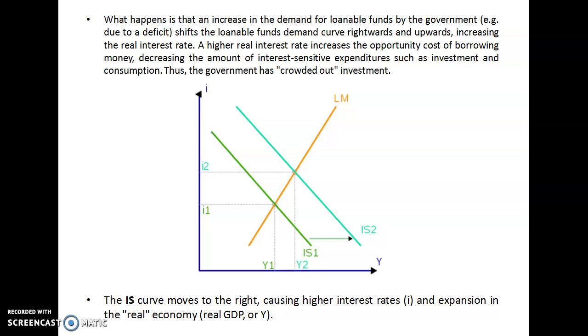The IS curve moves to the right, causing a higher interest rate. With the expansion in the real economy, real GDP or income, the higher interest rate leads to lower investment because of the inverse relationship between interest and investment.